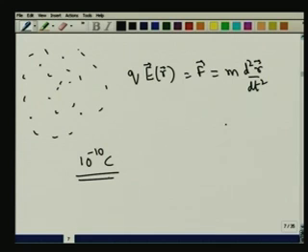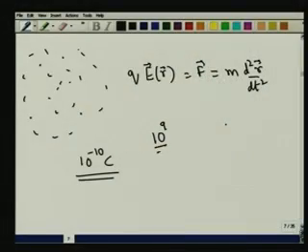10 to the power of minus 10 coulombs is a small number if you look at it in terms of the coulomb, but if you look at it in terms of electrons, there are already something like 10 to the power of 9 electrons sitting. Or if it is the protons that are sitting, it is 10 to the power of 9 protons. Then we have such a large number of electrons, the fundamental charges, sitting very close to each other in a very, very small volume. In that case, it would be foolhardy, it would be impractical to actually try to sum over these charges. We should replace these discrete charges by a continuous charge distribution.